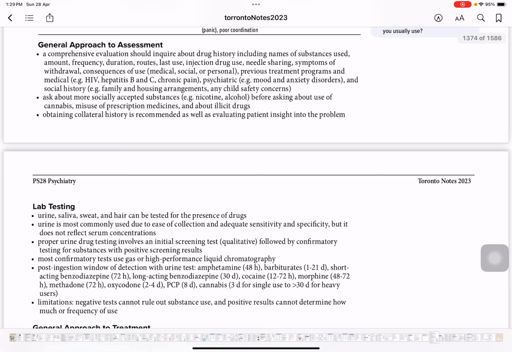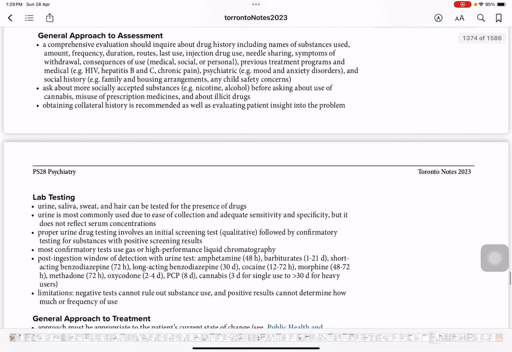And in case there is some partner with them, or there's some friend, or anyone in the family who's there with the patient in the clinic, make sure to obtain the history from them as well. Let's say a parent is there, or a partner, a wife or a husband. So make sure to ask collateral history from them. So that's how the general approach is: asking the question specific to the drug, asking about the more socially accepted drug, and then the collateral history.